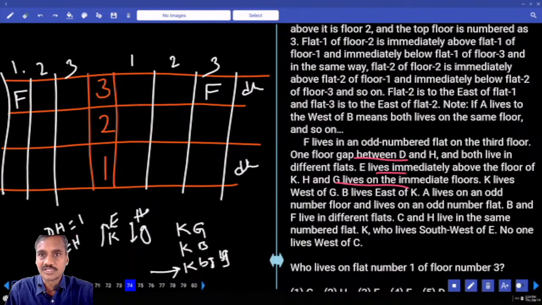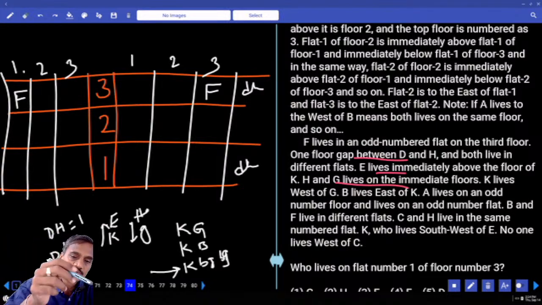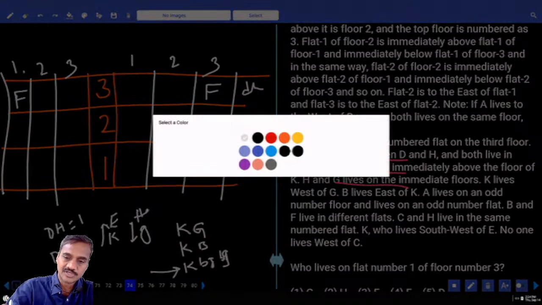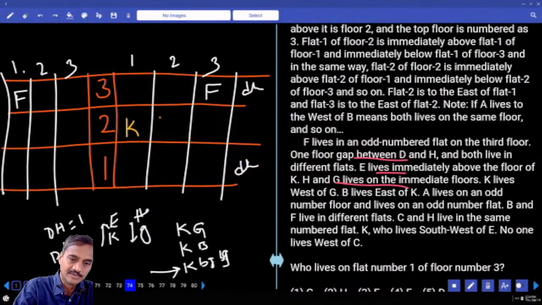The 2nd, definitely on the 2nd floor, because there are 3 persons, and these 3 persons cannot be on the 3rd floor. Why? Because F is already there. And can we have the other person here on the first floor? Between D and H, one person must be here on the first floor. And these K, B and G, where should these three persons be? On the third floor? Are you getting this one or not? Now K and B and G in any order. Now similarly here also, K, B and G in any order.